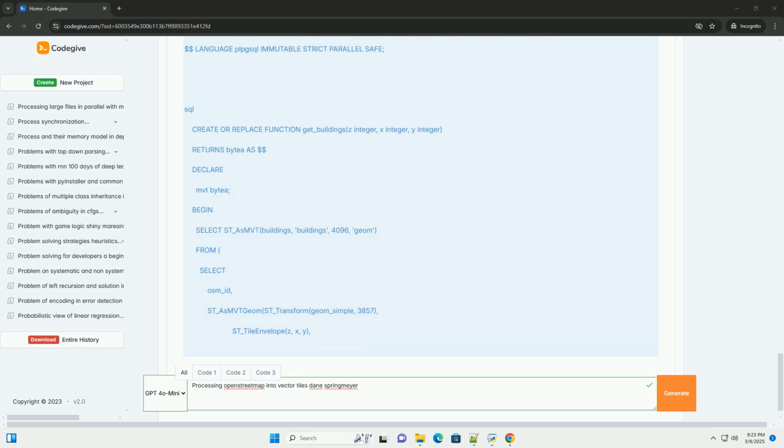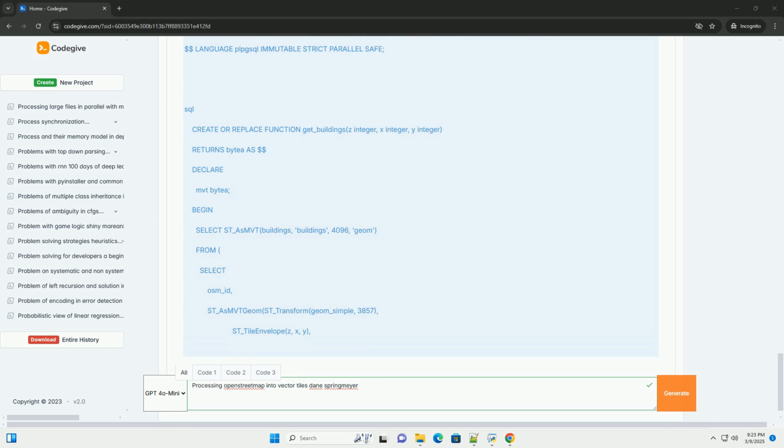One, installation: follow the instructions at https://github.com/mapbox/tippecanoe. Two, exporting GeoJSON: use ogr2ogr to export data from PostGIS to GeoJSON. Three, generating tiles with Tippecanoe. This will create an MBTiles file, tiles.mbtiles, containing the vector tiles.